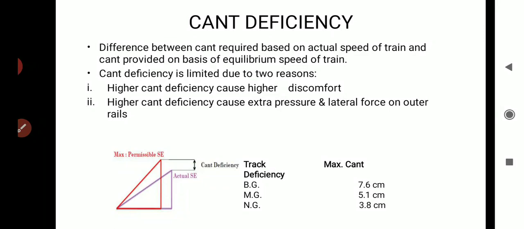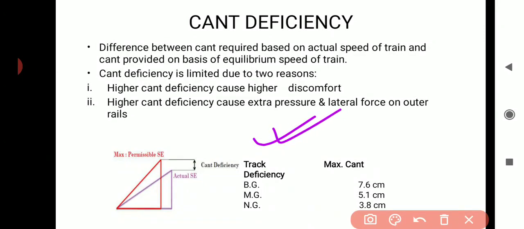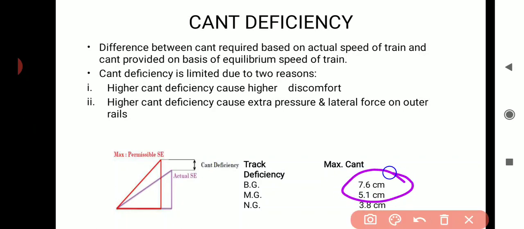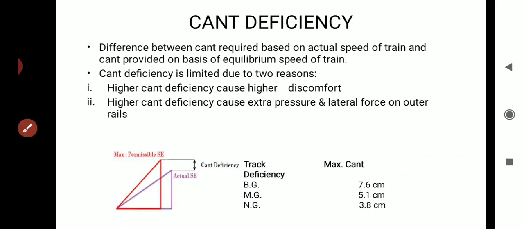Another thing is that there is also a limit of cant deficiency. Up to that limit we will bear the cant deficiency. For broad gauge the maximum cant deficiency should be 7.6 centimeter, for meter gauge maximum up to 5.1 centimeter, and for narrow gauge 3.8 centimeter. These maximum values we can bear in case of a railway track, this cant deficiency value.